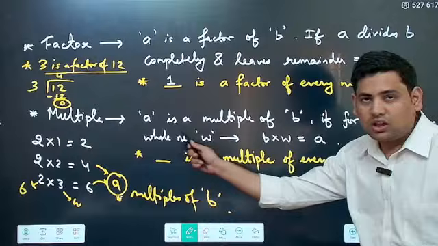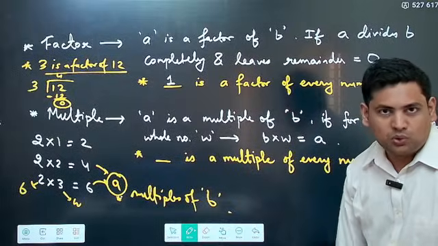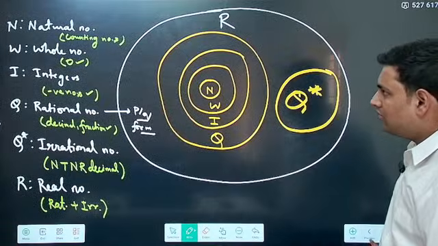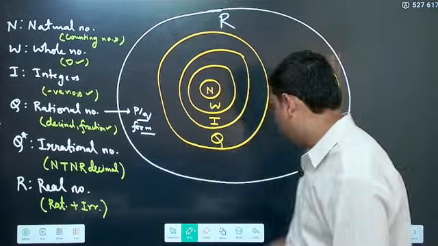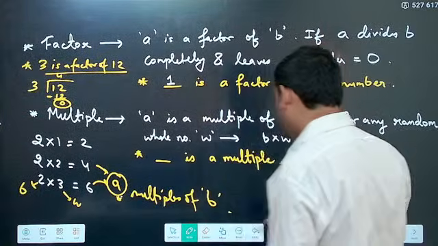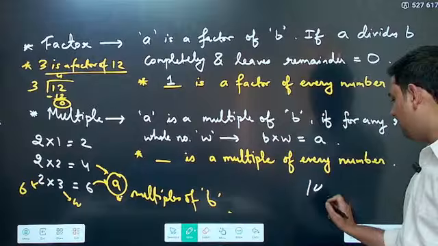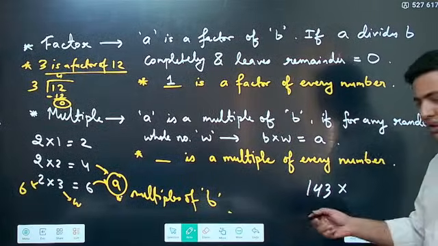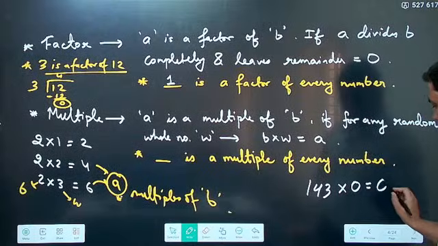Now here I have written any whole number W. Whole numbers also include 0. Now for example, let's say I take 143. 143 multiplied by any whole number, let's say that whole number is 0, what do you get? 0. Correct?